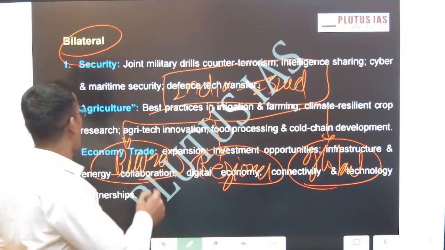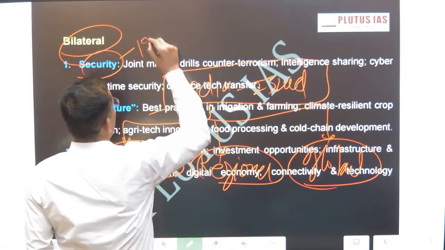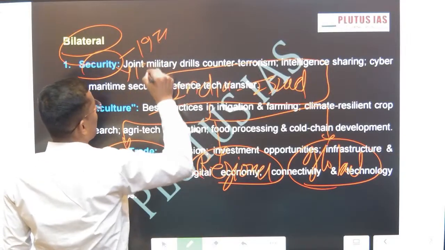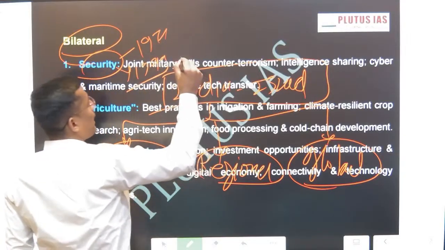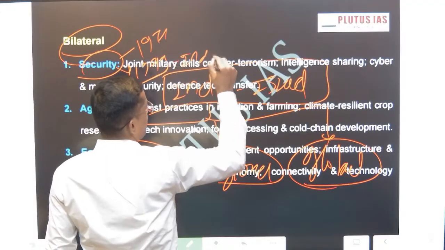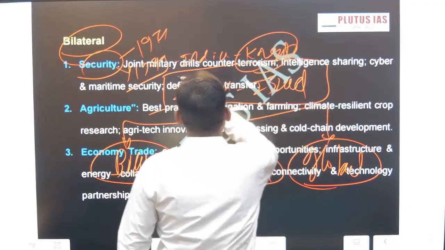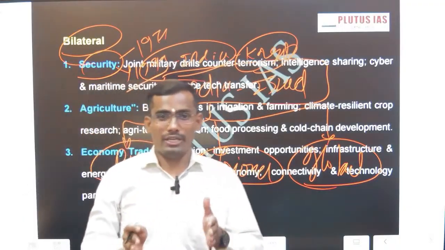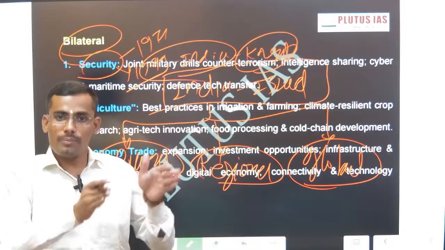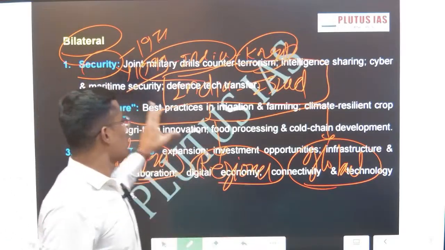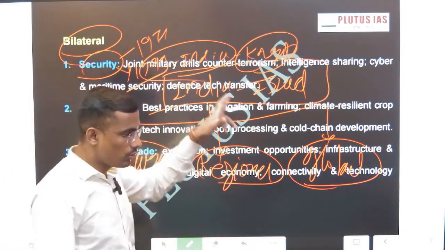This was our security ties. Even now we are adopting air defense technology on the lines of Israel's Iron Dome. So this is one aspect of the bilateral security dialogue.